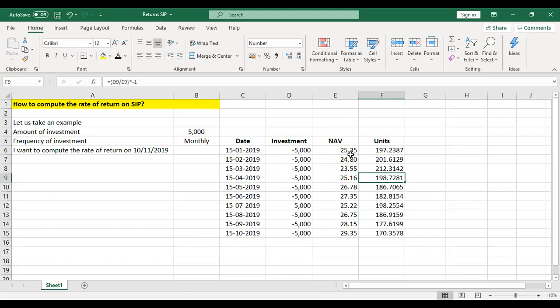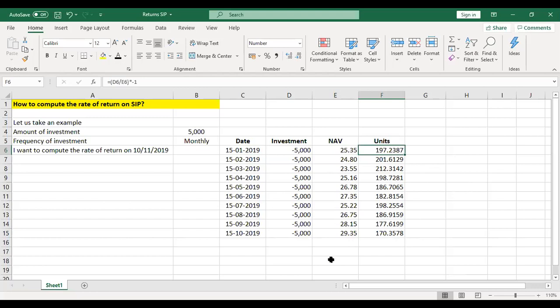These details, the NAV, number of units allotted, etc., will be made available to you by the stockbroker through whom you are doing this SIP. They will be giving you a transaction statement which clearly indicates the date of purchase, the NAV at which it was purchased, and the number of units purchased.